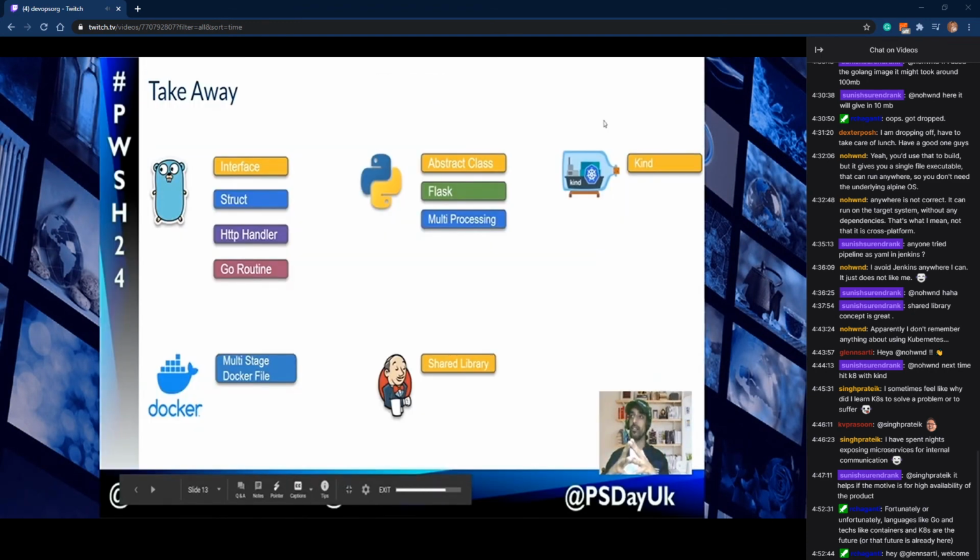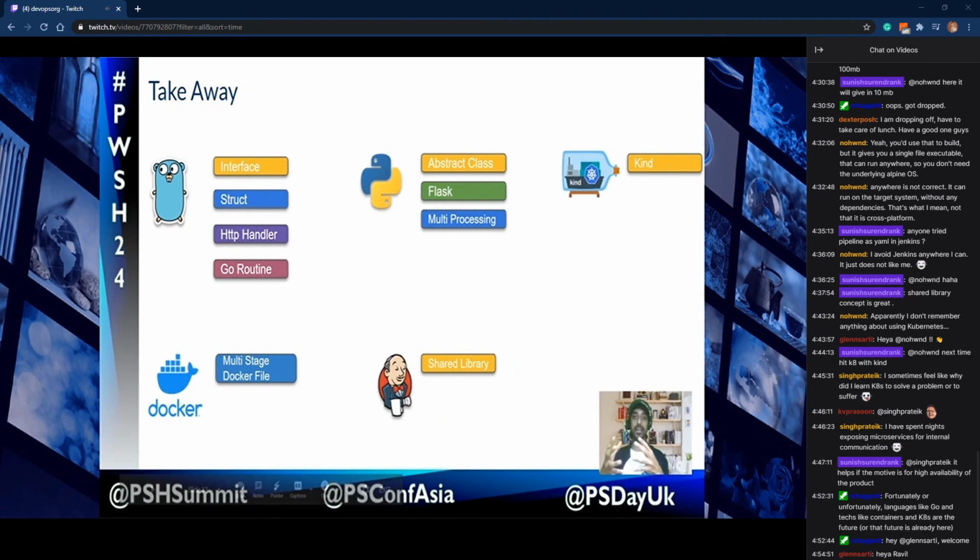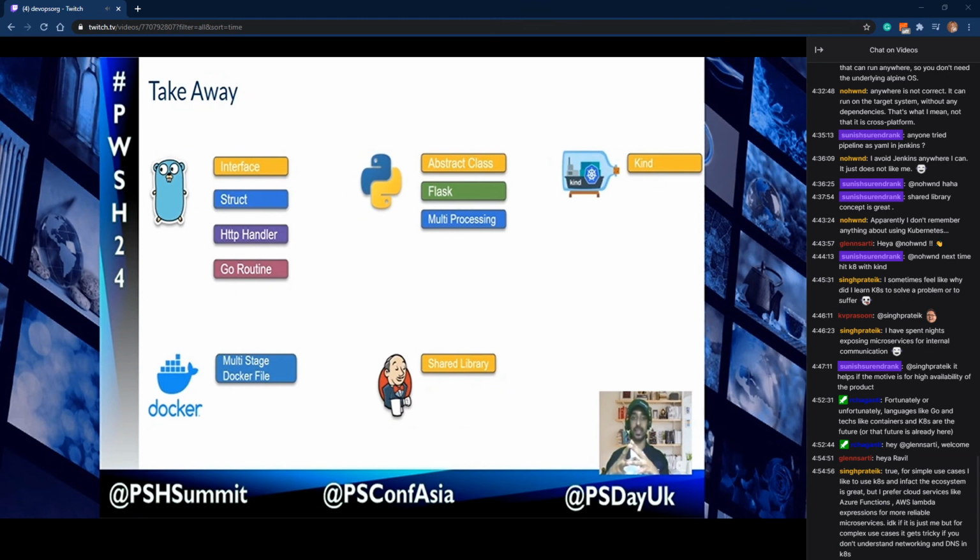the takeaway from the session is the comparison of Python and Go, and also the concepts like interface, struct, HTTP handler, and goroutines that we used for developing our web service. In Python, we used Flask and the multiprocessing module to develop the Python web service. Both web services will be available on GitHub, so you can have a look at them, and also you can contribute to them. We also talked about a concept called multi-stage Dockerfile, which helps reduce the size of the Docker images.